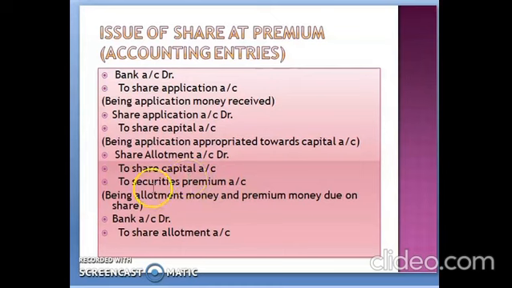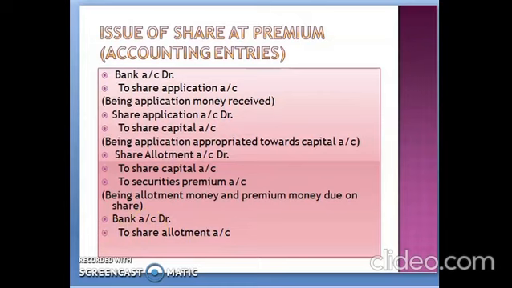So we have to credit this securities premium account which we are receiving along with the allotment money. After this we have to write the narration that being allotment money and premium money due on shares, then the journal entry will be bank account debit to share allotment account.